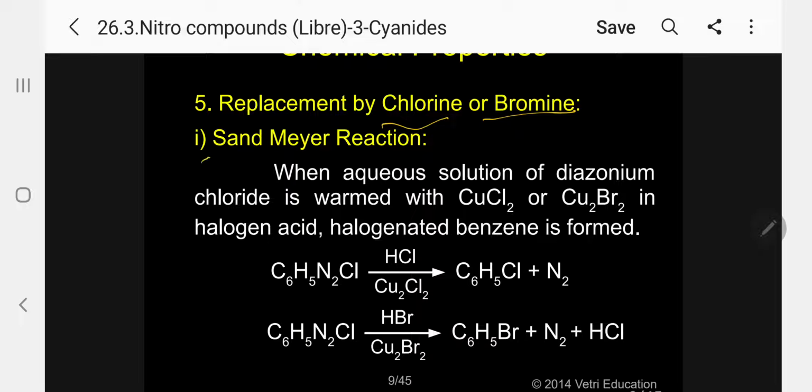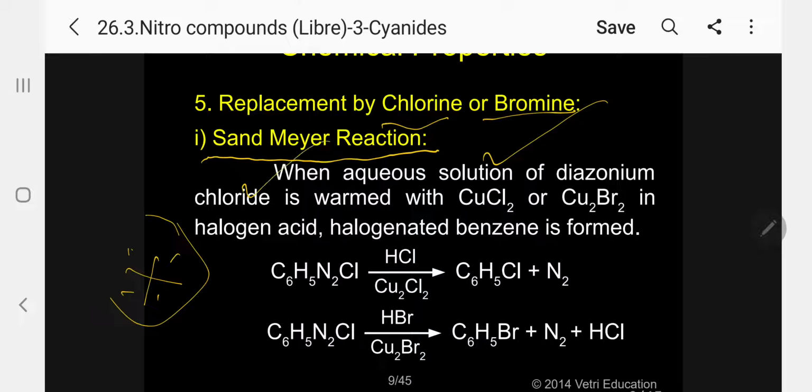And the fifth reaction, again replacement by chlorine or bromine atom. The name of the reaction is called Sandmeyer reaction. Please follow. Very, very interesting, important reaction. Sandmeyer reaction. When aqueous solution of diazonium chloride is warmed with cuprous chloride or cuprous bromide in halogen acid, halogenated benzene is formed. Suppose diazonium chloride in presence of HCl and cuprous chloride, we are getting chlorobenzene and N2. Please follow.